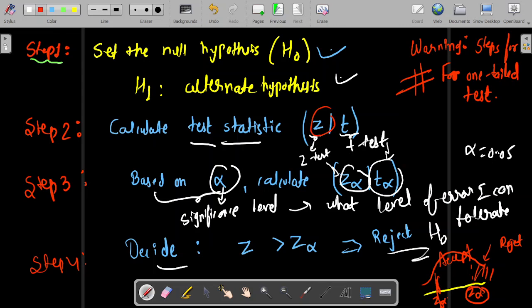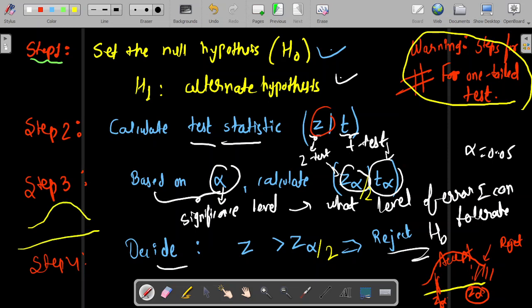Note that I just wrote this for a one-sided test only, or one-tail test only. In a two-sided test, our alpha will be alpha by 2. In that case the graph will be something like this, but we'll have Z alpha by 2 here, and here as well, obviously minus Z alpha by 2, because Gaussian is symmetric.